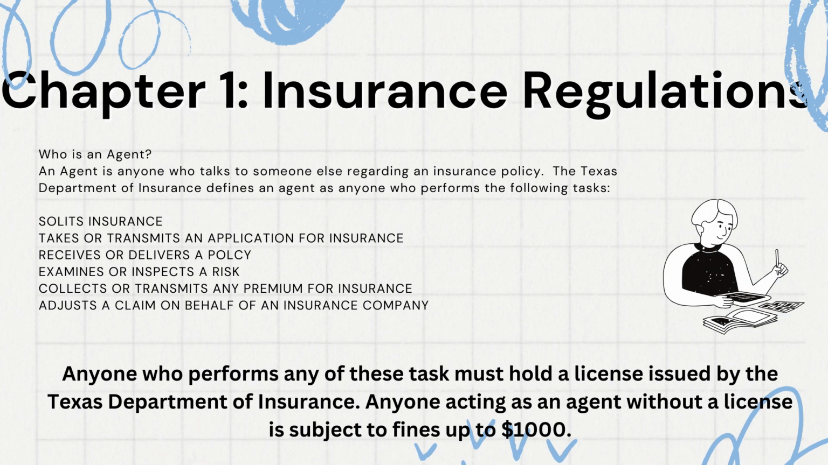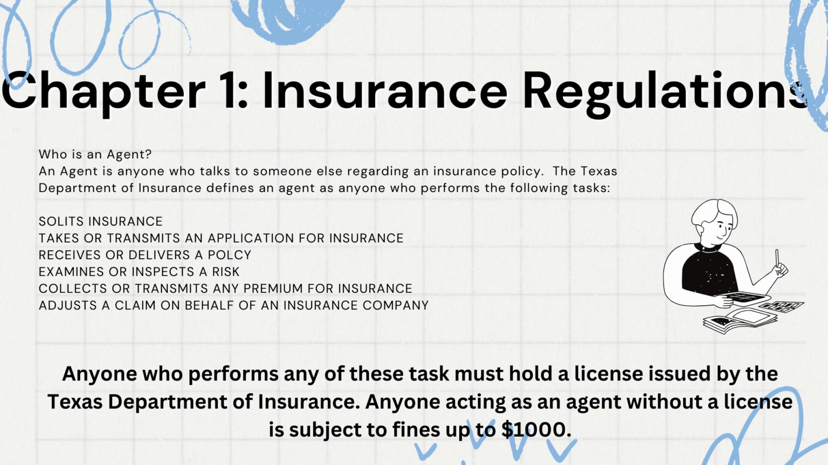Chapter 1. Insurance Regulations. Who is an agent? An agent is anyone who talks to someone else regarding an insurance policy. The Texas Department of Insurance defines an agent as anyone who performs the following tasks: solicits insurance, takes or transmits an application for insurance, receives or delivers a policy, examines or inspects a risk, collects or transmits any premium for insurance, adjusts a claim on behalf of an insurance company.